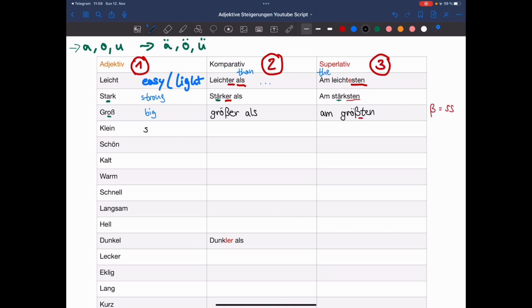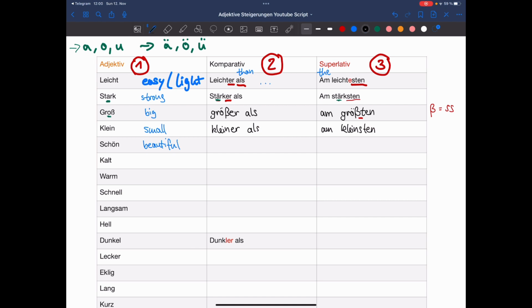Klein means small. Okay, let's move on to the comparative. Klein, then we add ER, kleiner als, smaller than. And the superlative, am kleinsten, the smallest. Okay, the next adjective is schön, which means beautiful.